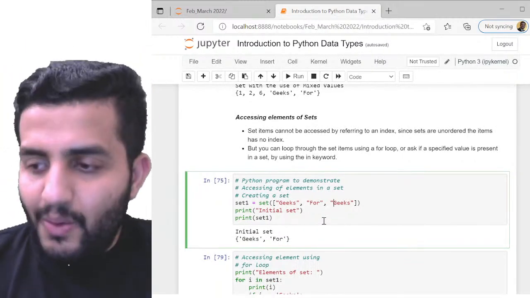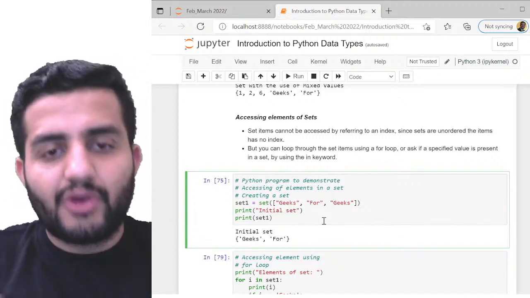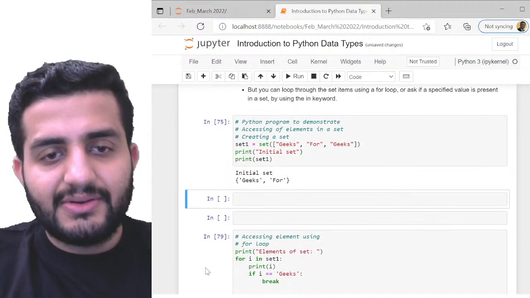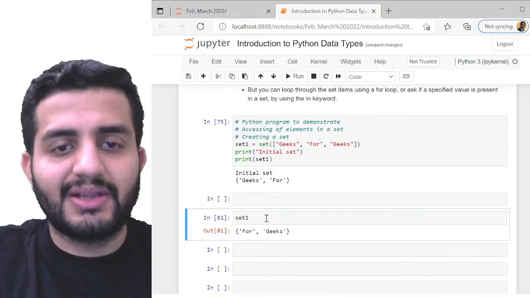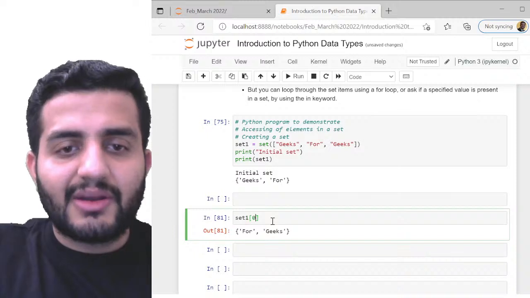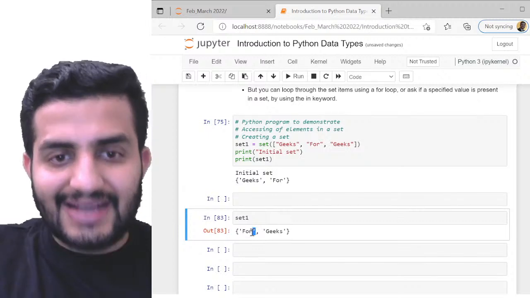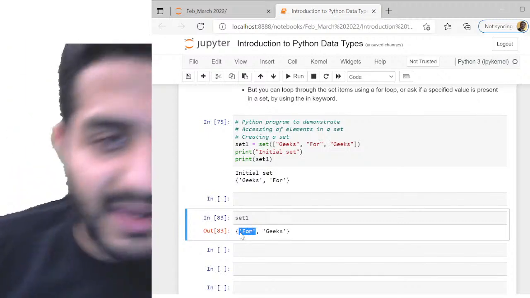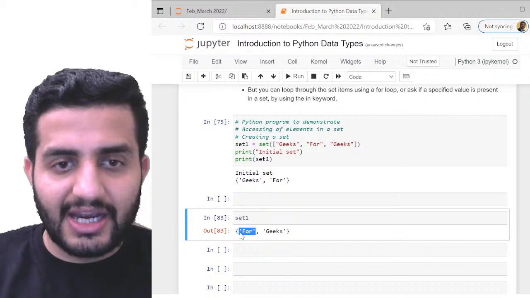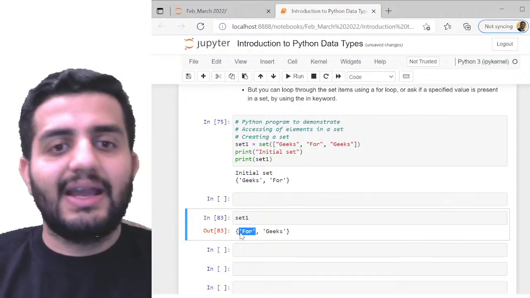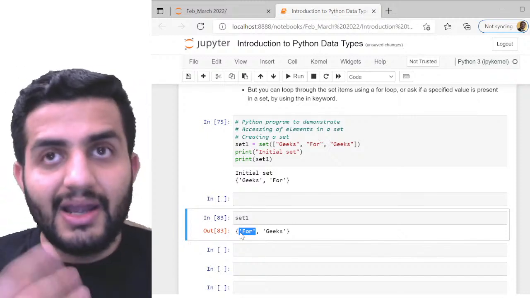Okay, so now accessing the elements is, yeah, okay, Ali. So it's with the loop. Okay, right. So now for loop क्या होता है? So first of all for loop समझते हैं. So हम set के elements को directly index नहीं कर सकते. For example set 1 जो आपने देखा था वो for and geeks है, right? So set 1 में अगर आप 0 करोगे तो error आ जाएगा because set 1 में index नहीं होता. मतलब इसका क्या है? So indexes मतलब by default उसमें कुछ ordering नहीं है. जब तक अगर ordering नहीं है तो कोई index नहीं है, and if there is no indexes I cannot access it using index, right? So that is the reason why I cannot access the element of set using the plain simple indexing logic. उसको हमें loop के थ्रू लेना पड़ेगा.